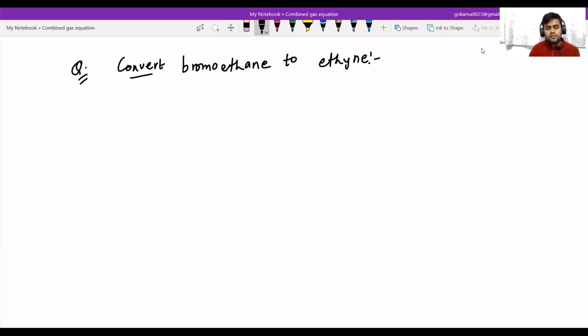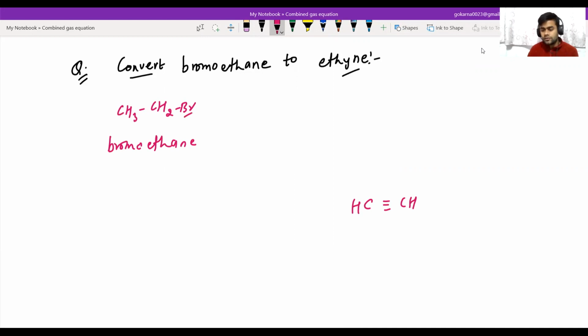Next question: convert bromoethane to ethyne. First, I'm going to write the general formula for bromoethane: CH3CH2Br. This is bromoethane, and we have to convert it into ethyne, CH triple bond CH. So we have to remove this Br and hydrogen. To remove hydrogen and Br, we use alcoholic KOH, a dehydrohalogenating agent. Then the compound formed is CH2 double bond CH2. This is the formation of ethene.